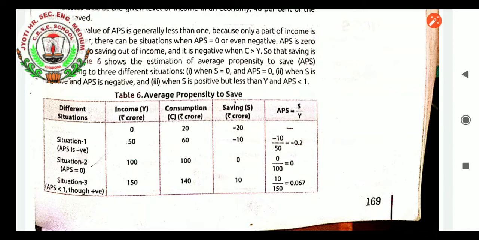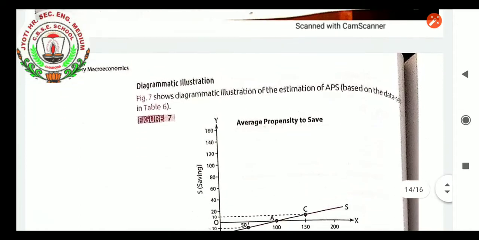APS is negative when the savings are negative and the income is high. APS is equal to 0 where the income is there but saving is 0. And in situation 3, when APS is less than 1, the income is more than the savings. In situation 1, APS is negative because saving is negative and the income is high. So these are the 3 situations when APS will be there.